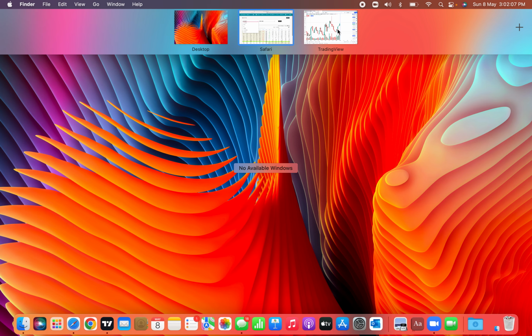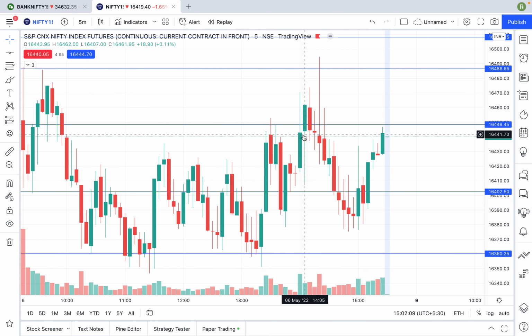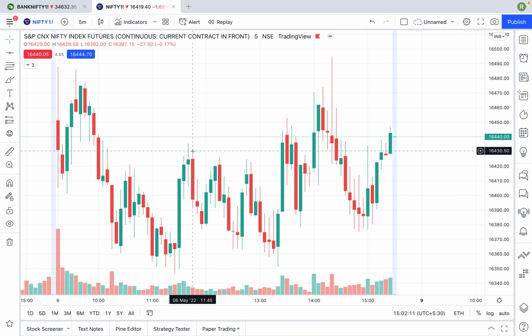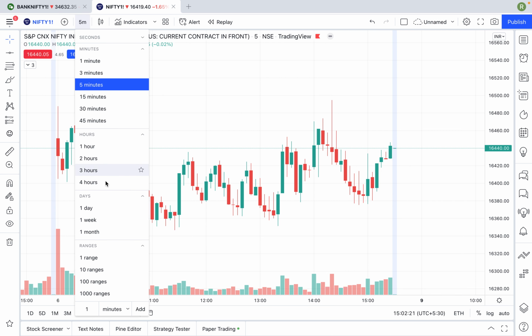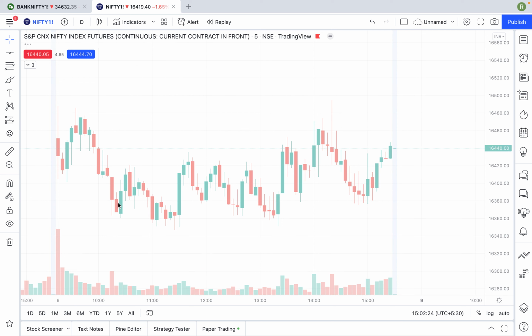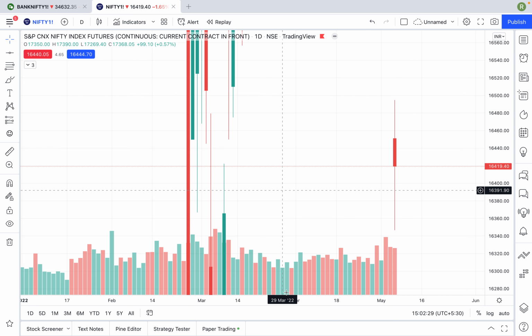Coming to the second part, understanding the charts. This is basically the CNX Nifty Index Future. Always, when you are going for chart analysis, go for future charts, because in future charts you will understand how to analyze with volumes. In a normal index chart like Nifty or Bank Nifty, you will not get the volume chart for the index.